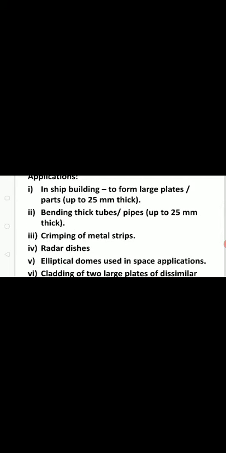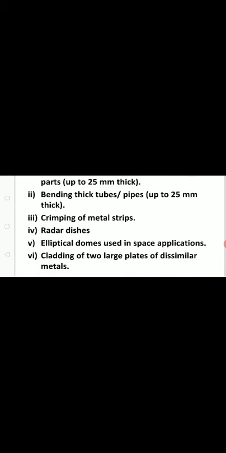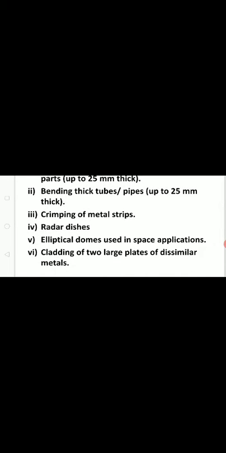Crimping of metal strips, radar dishes, elliptical domes used in space applications, and cladding of two large plates of dissimilar metals can all be carried out by high energy rate forming processes. These are the advantages, disadvantages, and applications of high energy rate forming processes.